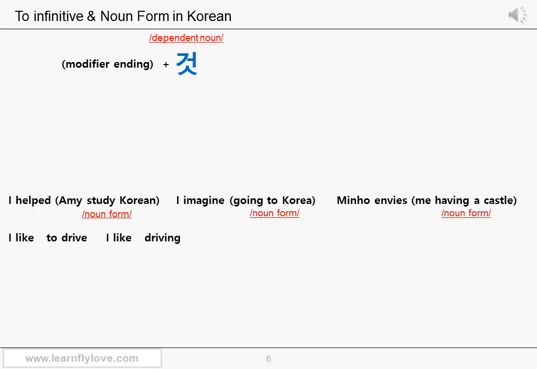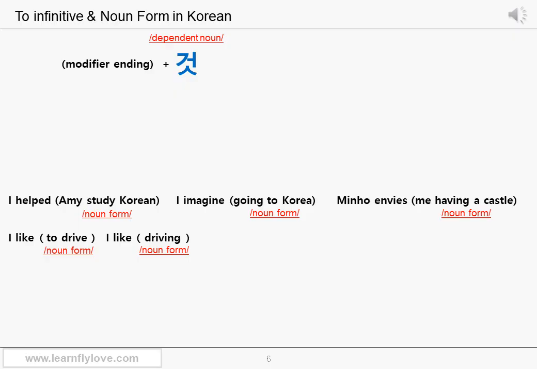I like to drive and I like driving. What's the difference between these two sentences in English? If you know the difference, please keep it to yourself for now. And let's talk about it very soon from the Korean's point of view. The important thing is, in Korean, you can just turn both to drive and driving part into a noun form and use them as an object of the verb like, as if you say, I like something. That's it. It doesn't really matter whether you use to-infinitive or verb -ing form in English. It matters only when it changes the meaning significantly.